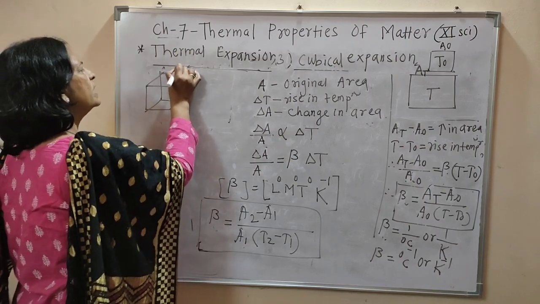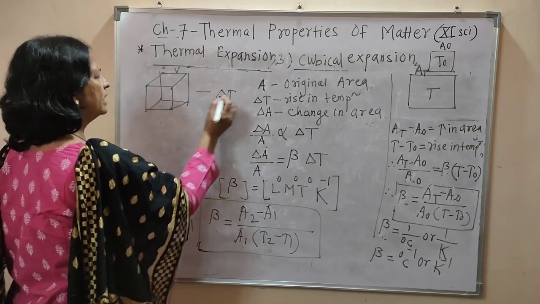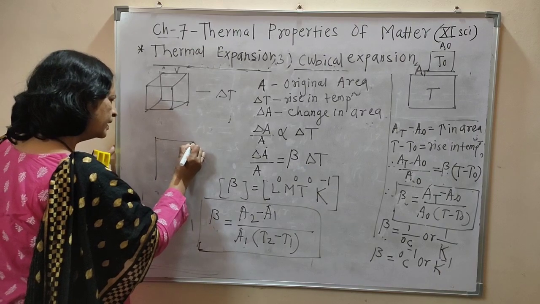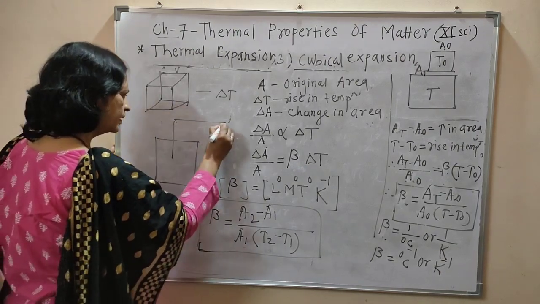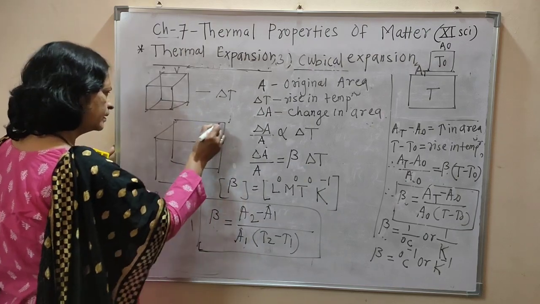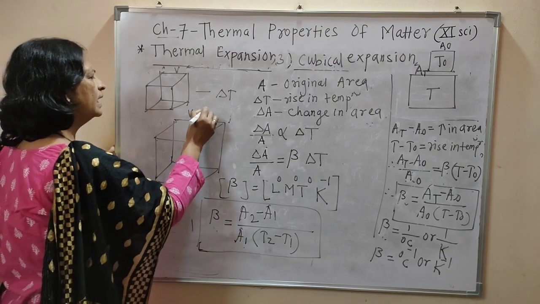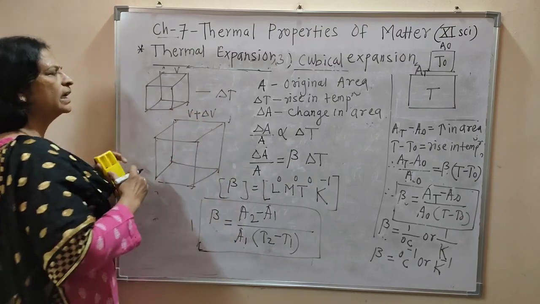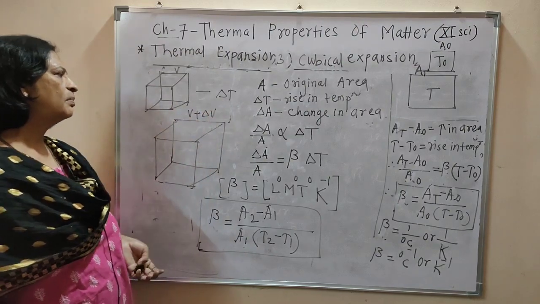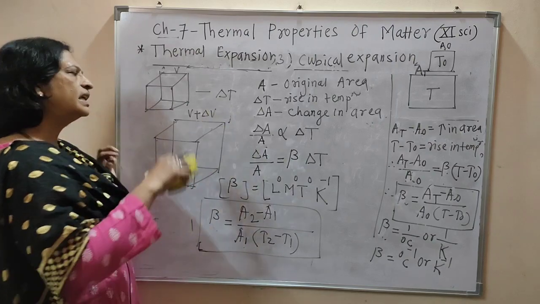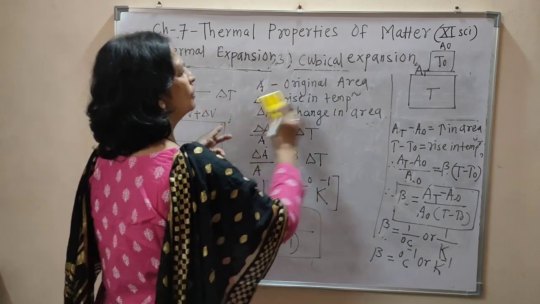Then V is the original volume, and if we increase the temperature by delta T, then for delta T rise in temperature the volume becomes V plus delta V, and therefore delta V is the increase in volume. Then V is the original volume.